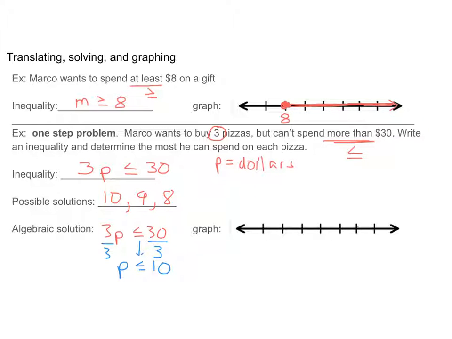So I'm going to mark that. I'm going to pick this mark here to be 10. And it's less than or equal, so I know it's a big closed circle. And less than means below, and below means shade to the left. All right, so again, this was a one-step inequality that we had to solve in order to find out what p is all by itself, right? That's our whole point of solving, is we need to get the variable, the letter, by itself, so we need to undo any numbers around it.